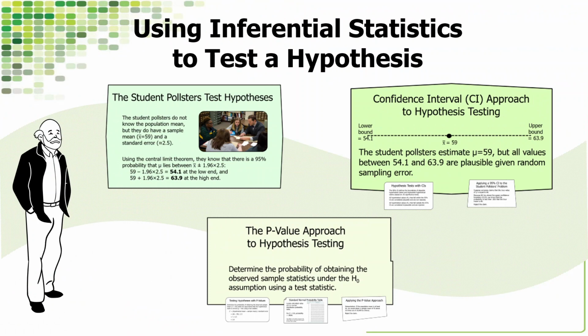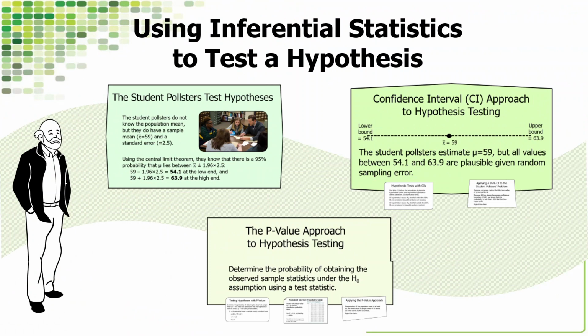All right, let's use the skills and knowledge we've gained so far in this chapter to introduce statistical inference. And also, for this part of the chapter, we're going to assume that we don't know. We are no longer omniscient. We're more like the student pollsters. We're working in an environment of uncertainty.